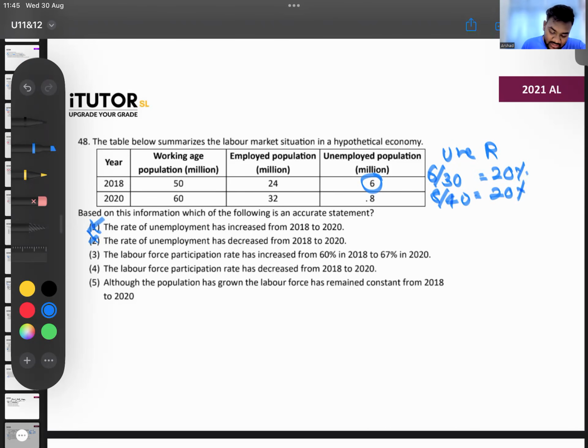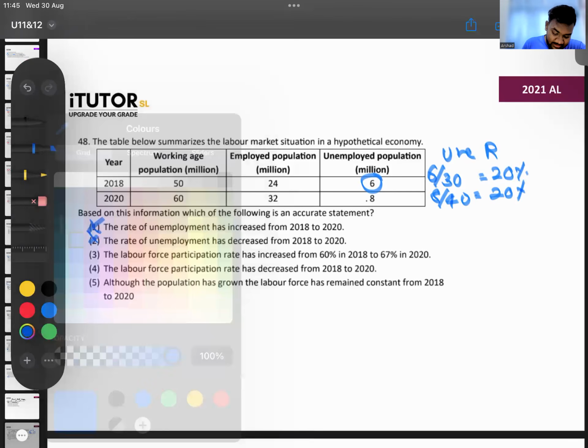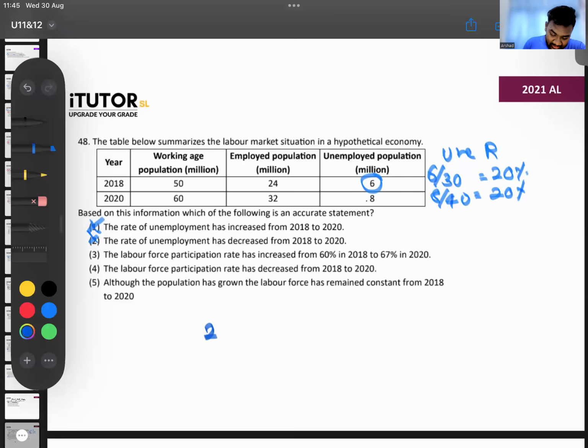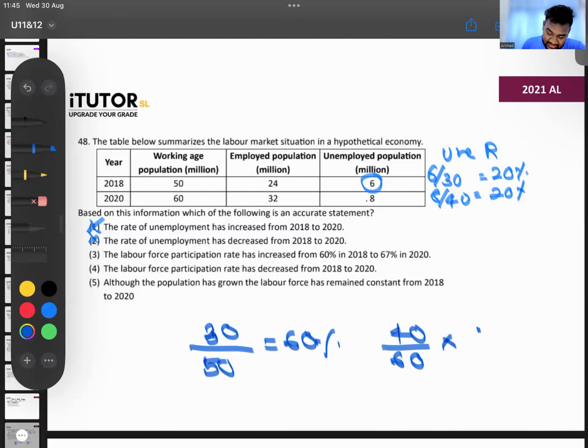Okay. Labor force participation rate increased from 60 to 67. Balam, labor force participation. So labor force in 2018 is 24 plus 6, that is 30, out of how much? Out of 50 people. So that is 60%. Right, correct. Next year, the labor force is 40, 32 plus 8, over 60. How much is that, guys? It gives you 67%, no? 66.66. Yes.